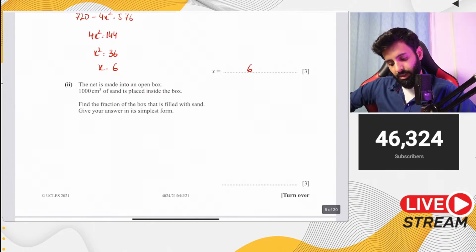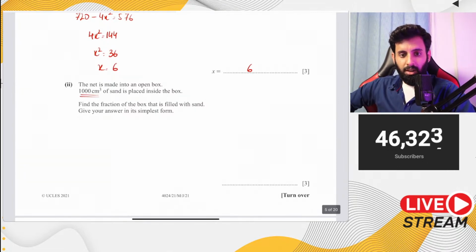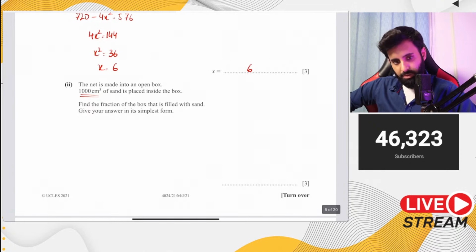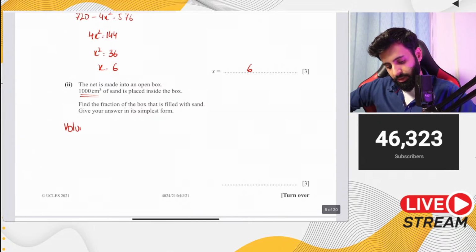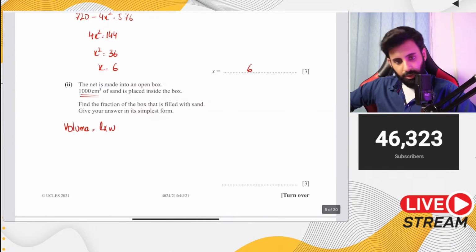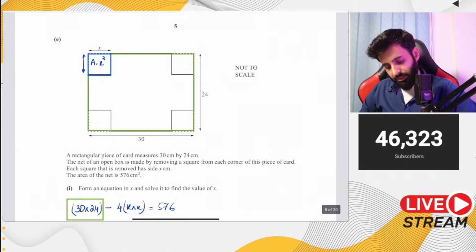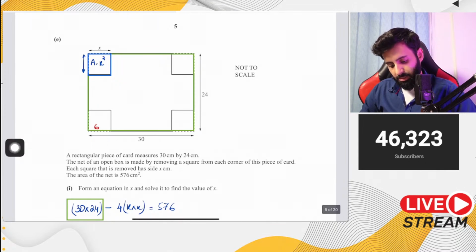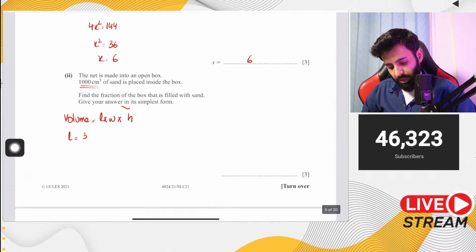The net is made into an open box. 1000 centimeter cube of sand is placed inside the box. Find the fraction of the box that is filled with sand. So first of all, let's find out the volume. Now, the volume of the box will be length into width into the height. Now, we have the height, which is equal to 6. But the question is, what is the length going to be? So, notice that the length is 30, but when you turn this into a box, you lose 6 centimeter here and you lose 6 centimeter over here. So, that means the new length would be 30 minus 6, which is equal to 18.